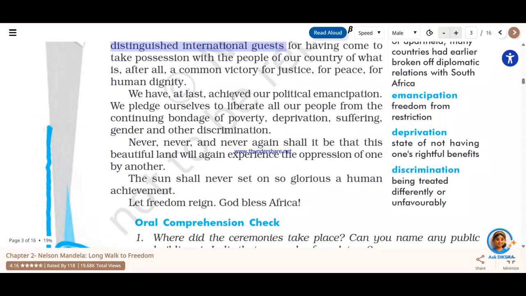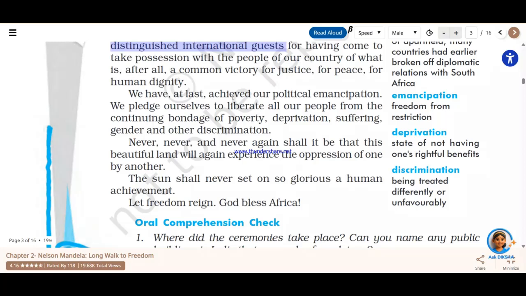And then he says, "Never, never and never again shall it be that this beautiful land will again experience the oppression of one by another. The sun shall never set on so glorious a human achievement. Let freedom reign. God bless Africa."